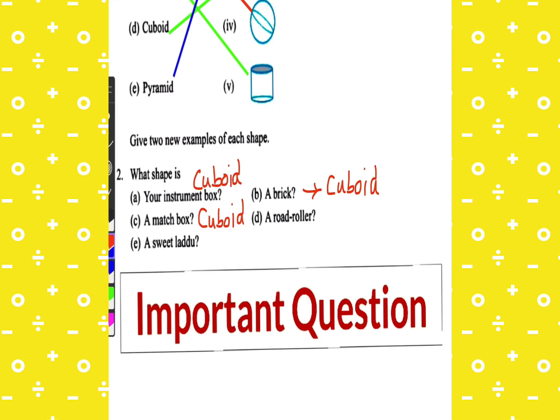After this you can see a road roller. The wheel of a road roller is of which shape? It is just like a cylinder. So you have to write the answer: this is a cylinder. And the last one is a sweet laddu. A sweet laddu is an example of a sphere. So finally you will write the answer as sphere.